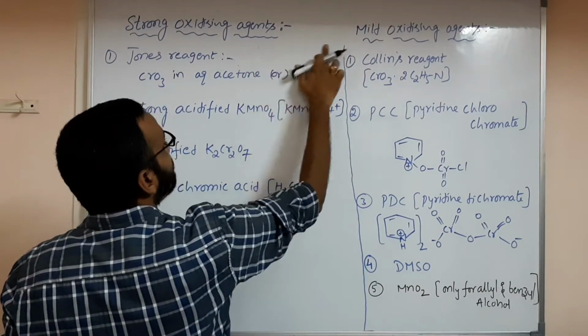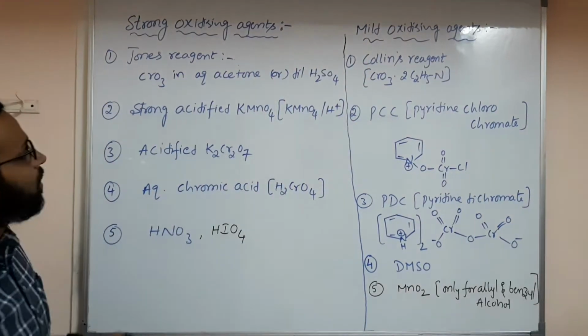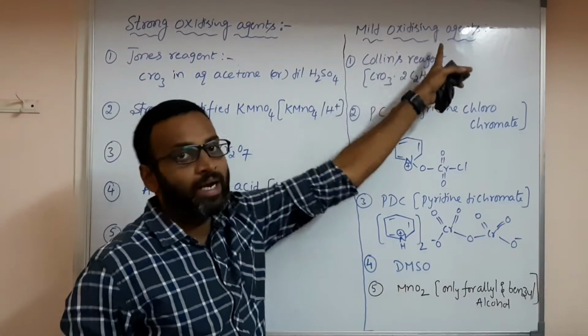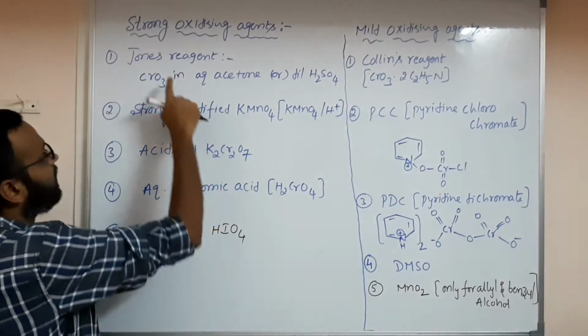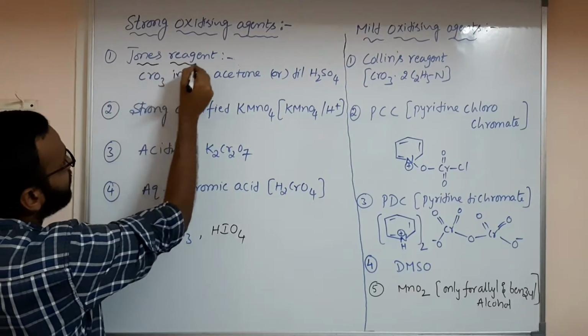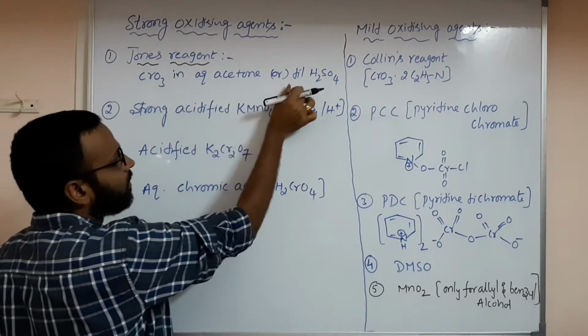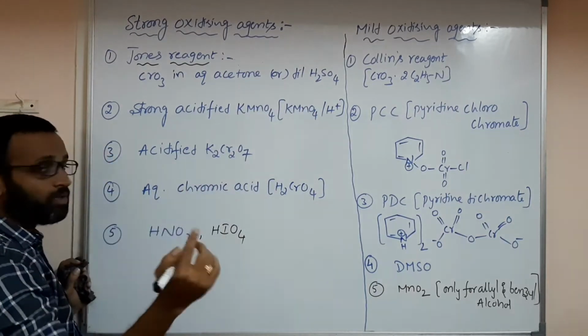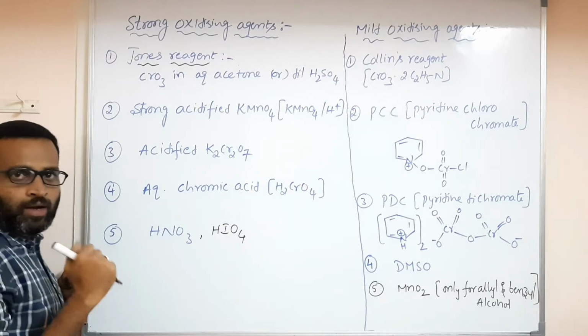So I have given some strong oxidizing agents and mild oxidizing agents. Strong oxidizing agents, if you see, Jones reagent you have here. What is Jones reagent? CrO3 in acetone or else dilute H2SO4. Now only please take one screenshot. Okay.